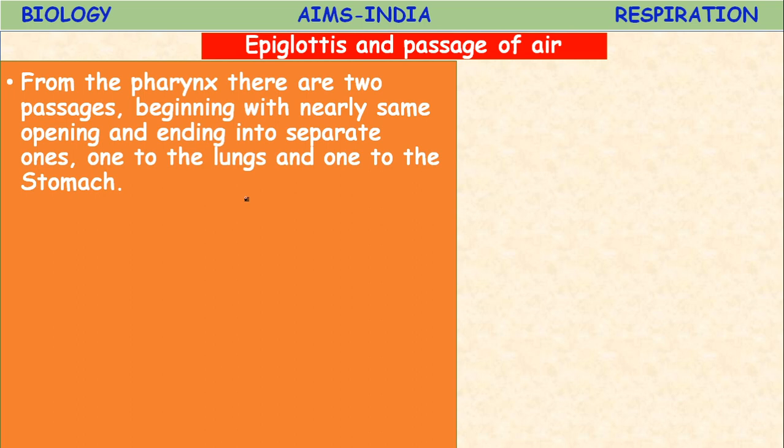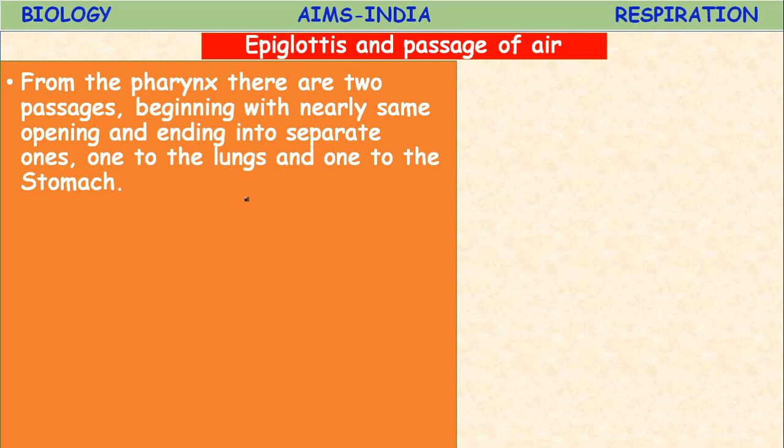Are both lungs similar in size? No. Why? For the maintenance of homeostasis, there are two lungs, left and right, out of which the left lung is slightly smaller than the right lung.